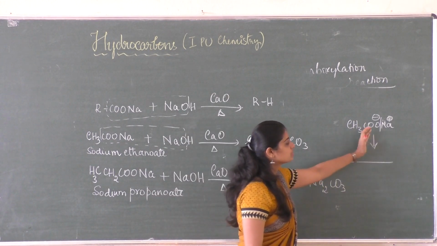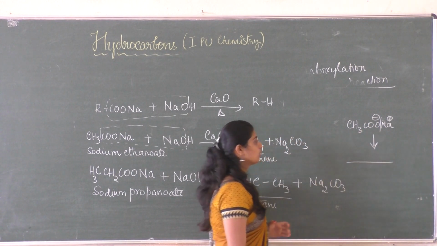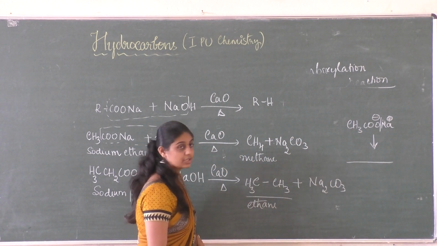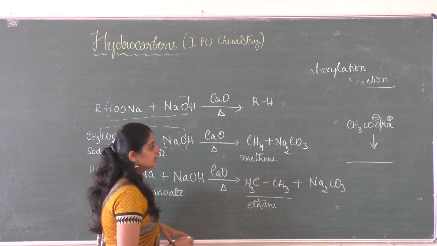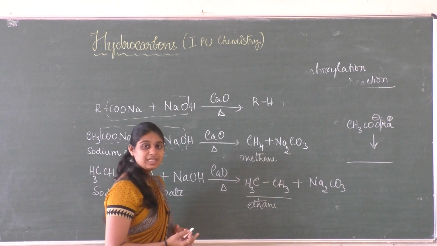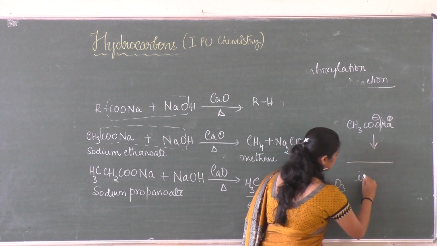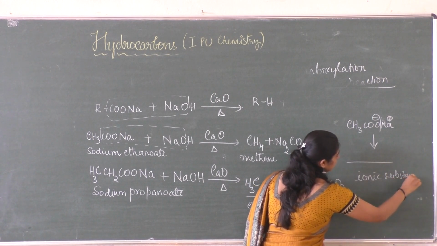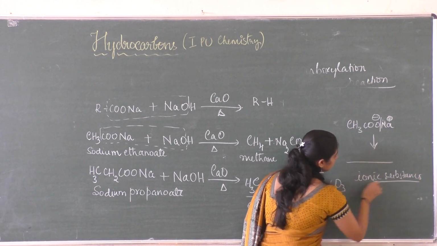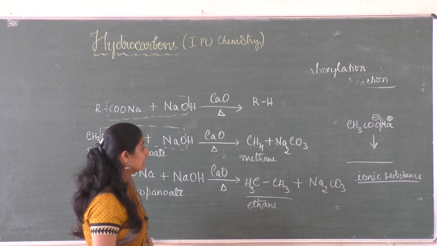So these two substances will be broken down and collected at the electrodes. That you are going to study later. So in order to have electrolysis, you are supposed to take only ionic substances. Electrolysis only works for those substances which are ionic in nature.